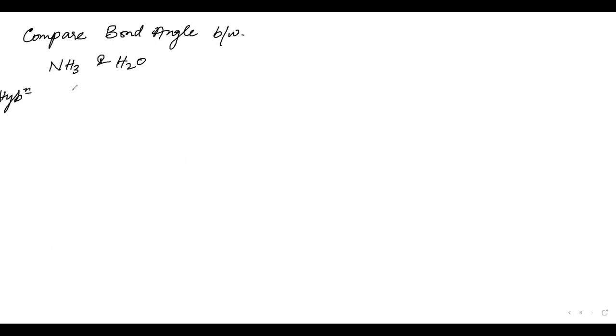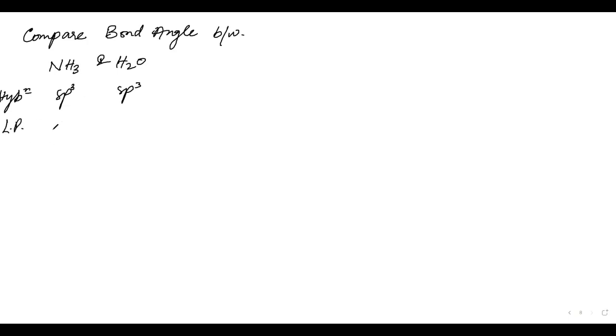For example, compare the bond angle between NH3 and H2O. So first of all, hybridization. Hybridization of NH3 is what? sp3. Here it is also sp3. Correct? Any doubt in this?